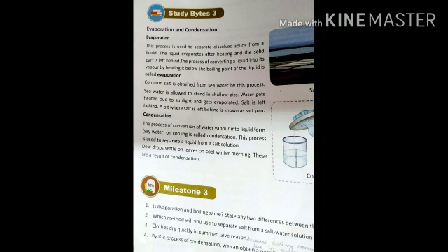Condensation takes place when water vapor or any vapor hits a cold surface. Due to the sudden change in temperature, the water vapor gets converted into a liquid, and that is the process which is called condensation, in which a gas changes into a liquid.